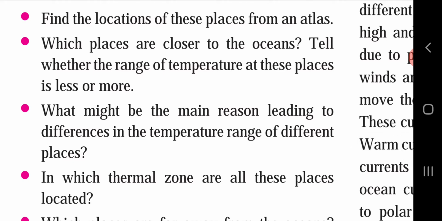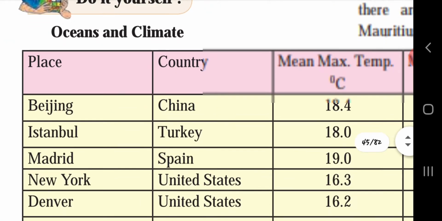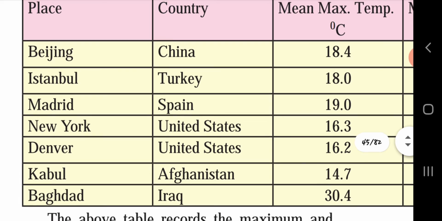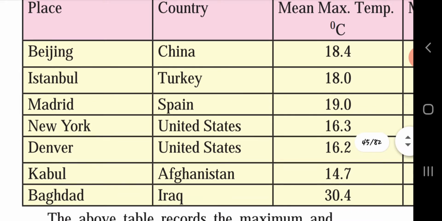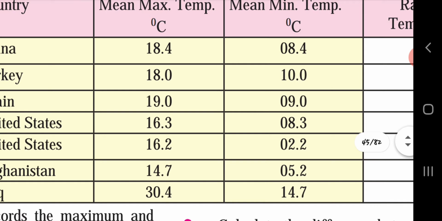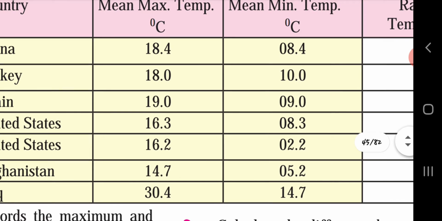If you observe the picture, Istanbul, that is in Turkey, and New York, United States, are closer to the ocean. The difference is New York 8, Istanbul 8.